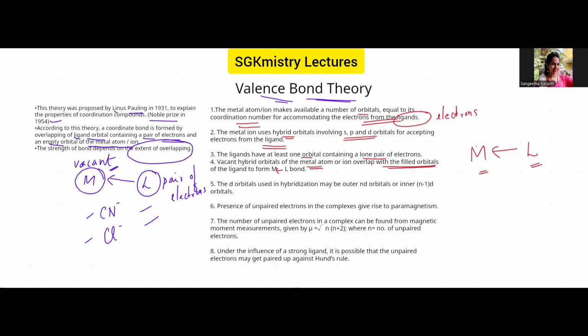So that's why you have to indicate it with the help of an arrow. Now, the d orbitals used in hybridization can be either outer d orbitals, which we call outer nd orbitals, or inner orbitals, which are represented as (n-1)d orbitals.